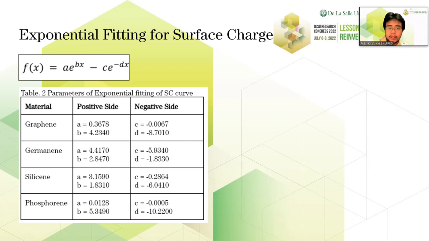For low negative potentials, we can see that silicene trumps germanene, but a look at its A value would say the opposite. Its significantly low A value renders silicene's surface charge values lower than germanene's, so for positive and negative low potentials, germanene takes the crown as the best material for supercapacitors in terms of surface charge and quantum capacitance.